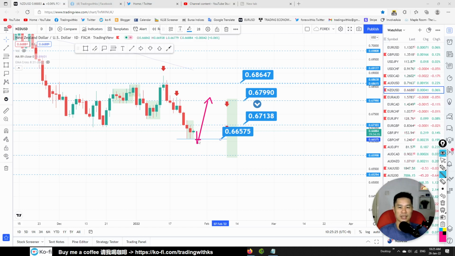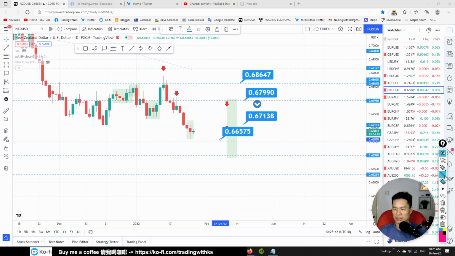After it goes back up, it will take out all your stop losses, all the sellers over here. So I want it to close as a sell here. Let's say it closed bearish. Only tomorrow will I look for a retracement here for a sell.